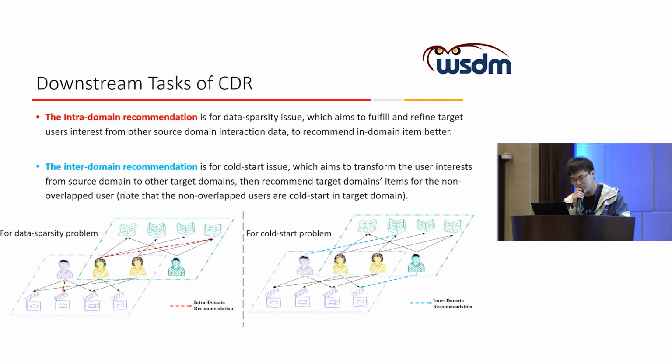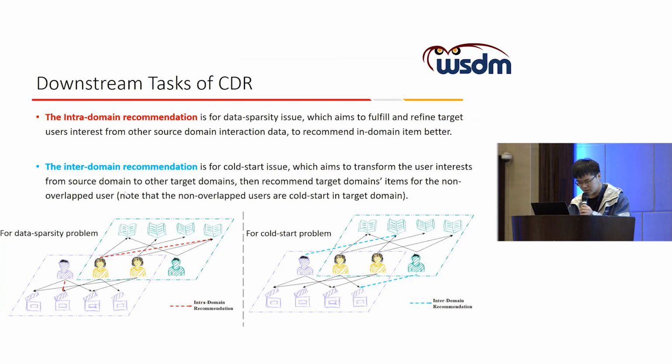In the current cross-domain recommendation community, previous works have two different research purposes. The first is intra-domain recommendation, which is designed for alleviating the data sparsity problem. As shown in the first figure by the red dotted lines, it aims to fulfill and refine the user interest from multiple domains, and then recommend in-domain items for in-domain users. For example, recommend the purple items for the yellow and purple users.